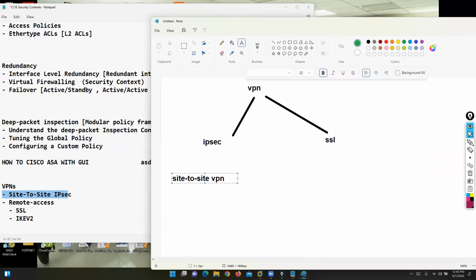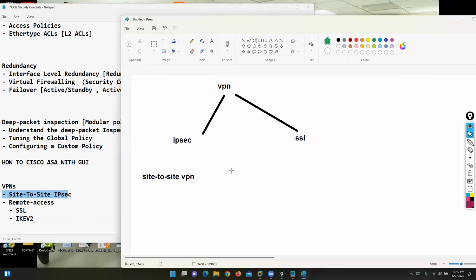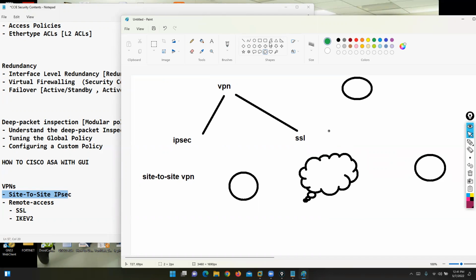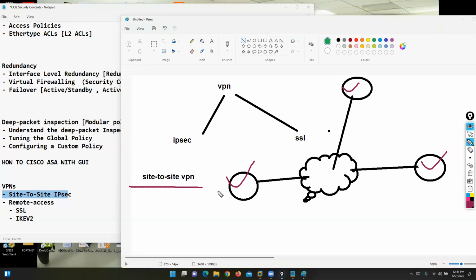In IPsec, site-to-site VPN implementation means that if we have multiple branch offices, branch office A, B, C, and we are connecting these branch offices over this public network, over this untrusted network, in a secure manner, this technique is called site-to-site VPN. To configure site-to-site, we have the IPsec option.